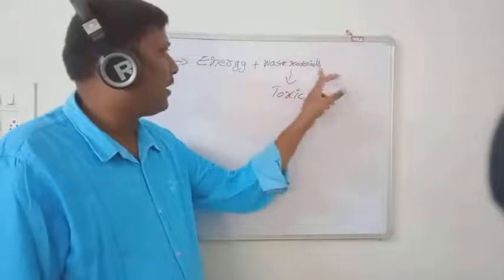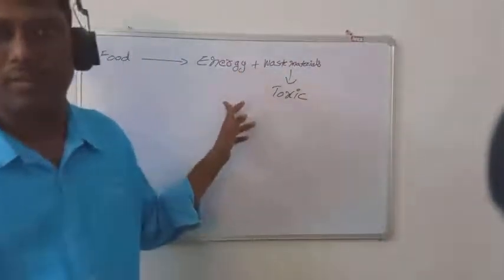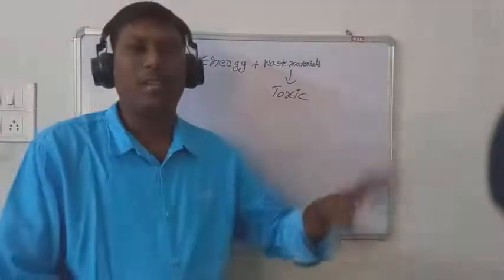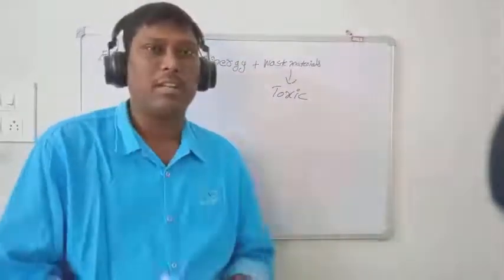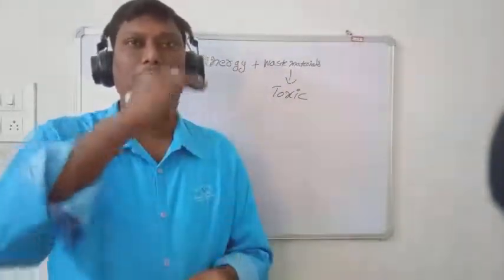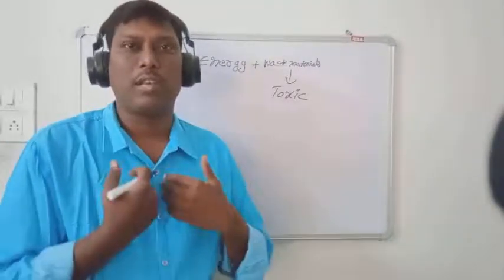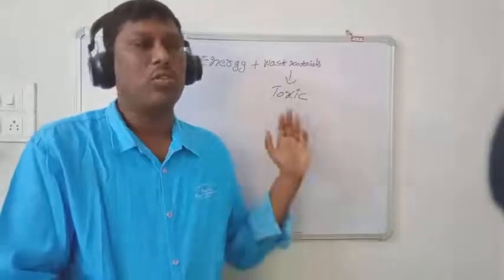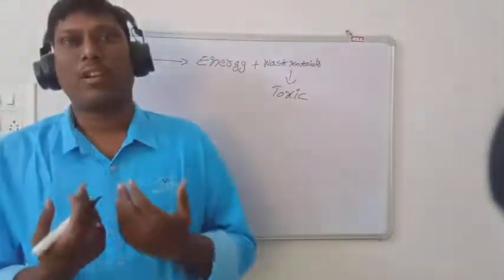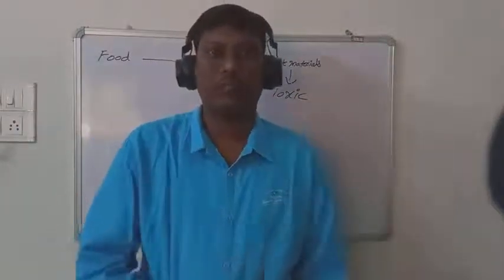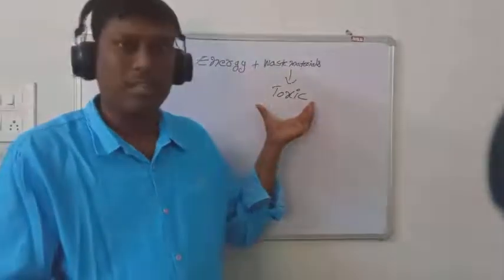So the name itself indicates that these are waste materials. So our body must send the waste materials outside. Otherwise, all the waste materials will gather, accumulate, or build up in our body and they will become toxic, and ultimately it will lead to the death of the person. So to overcome this problem, yes, we have complex multicellular eukaryotic organisms. Our body develops a special kind of system to send these waste materials outside.